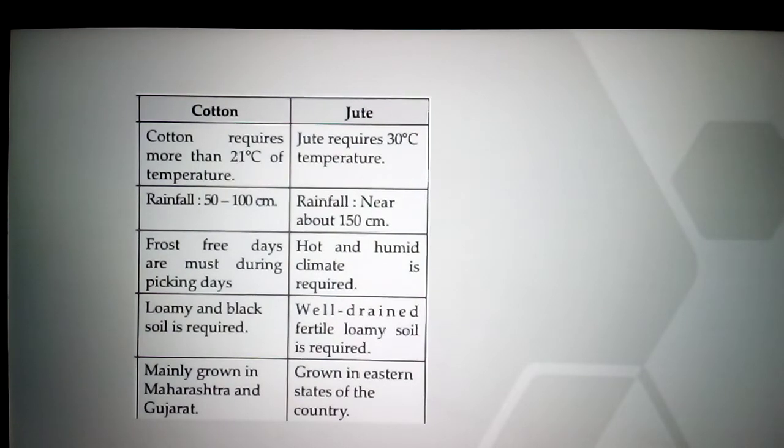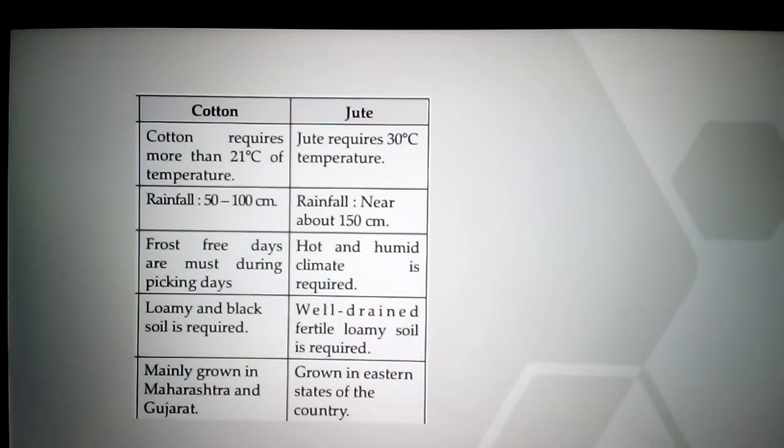Now we'll see the jute. So here the jute requires 30 degrees temperature, and rainfall it requires more than the rice, also more than the paddy, which requires 150, but jute requires nearly 150 centimeters. And the climate is hot and humid, and well drained fertile loamy soil is required.